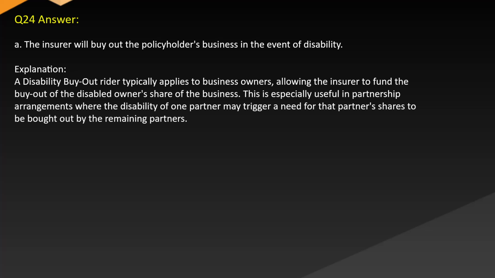Answer A. The insurer will buy out the policyholder's business in the event of disability. Explanation: A disability buyout rider typically applies to business owners, allowing the insurer to fund the buyout of the disabled owner's share of the business. This is especially useful in partnership arrangements where the disability of one partner may trigger a need for that partner's shares to be bought out by the remaining partners.